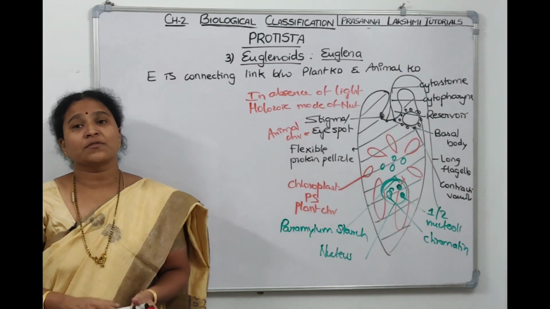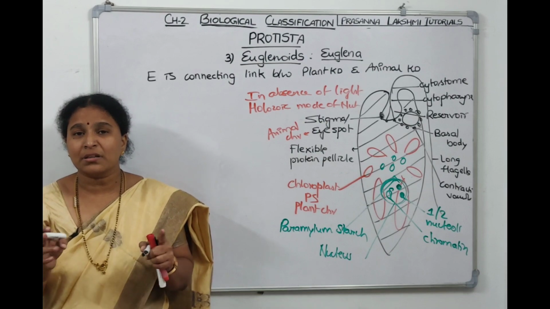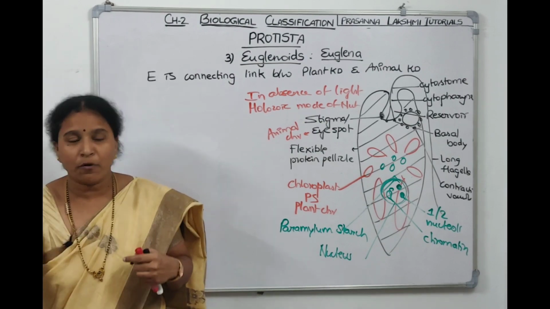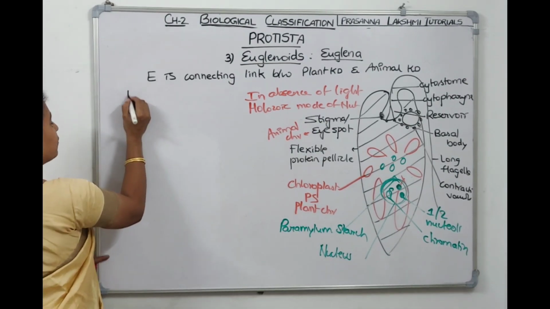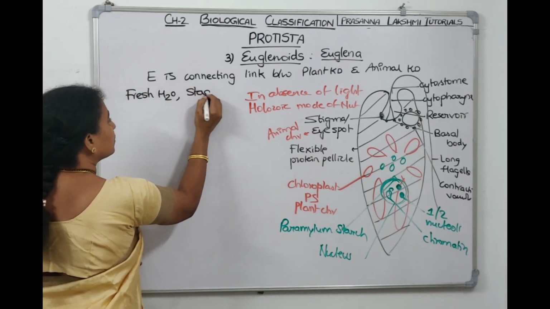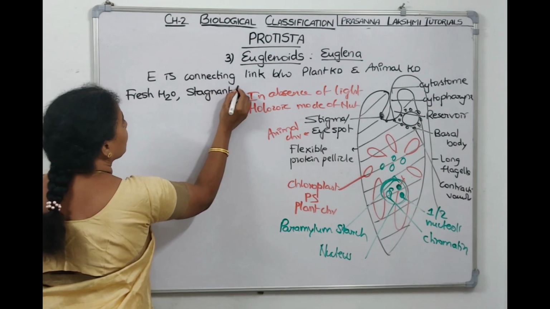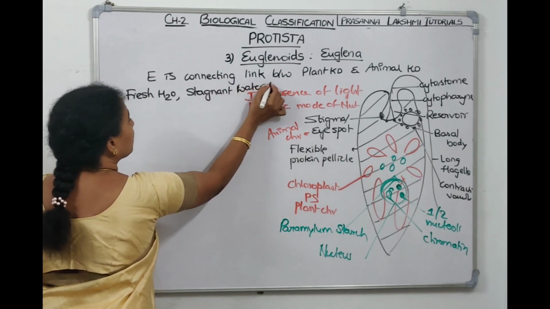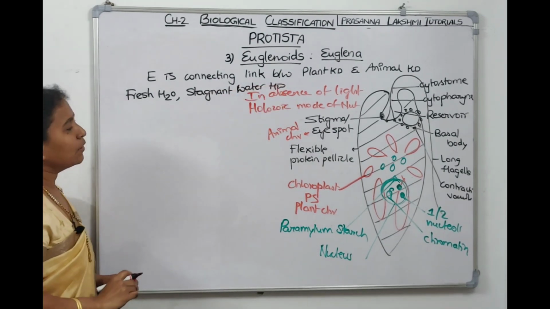And where are euglenoids found? Euglenoids are found in freshwater, that too stagnant freshwater, not flowing water bodies. They are found in stagnant water bodies.